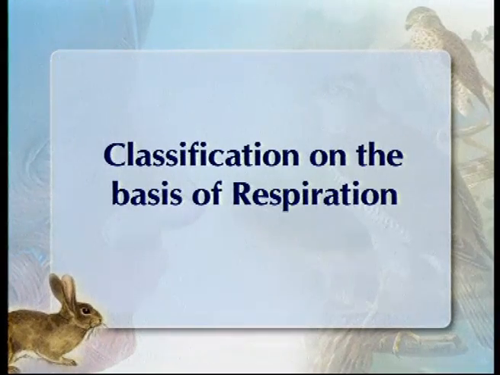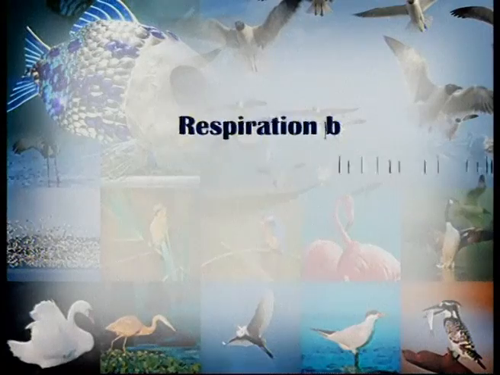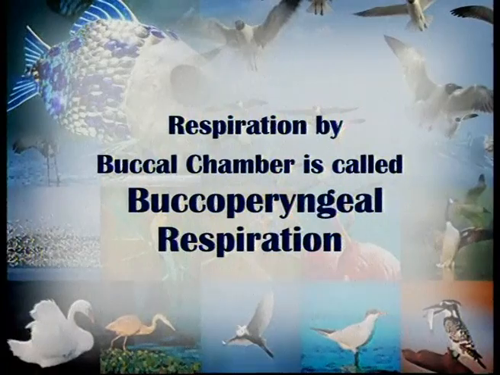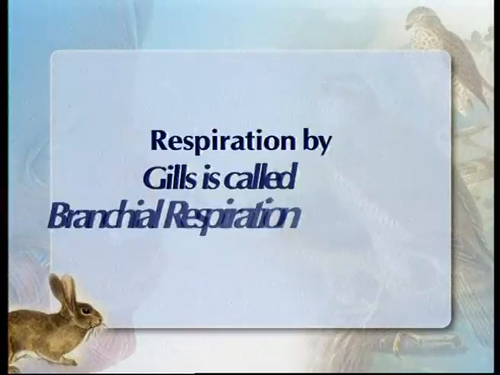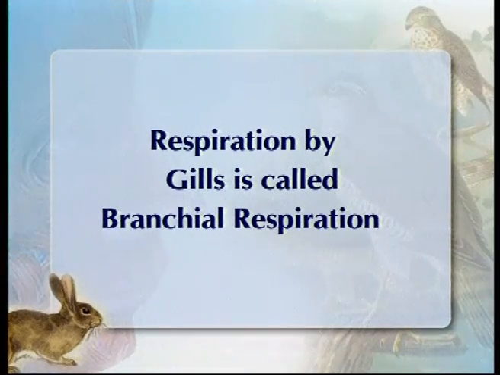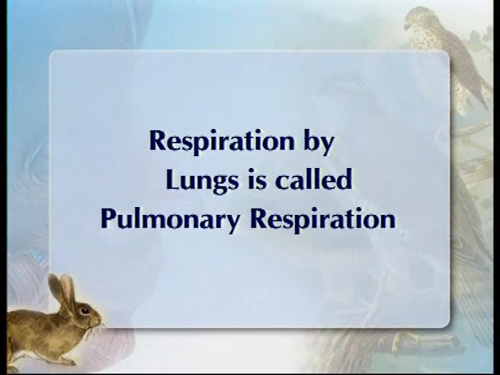Now, we will discuss respiration. Respiration in the different chordate groups is of 4 types. When respiration occurs by skin, it is called cutaneous respiration. When it occurs by the buccal cavity, it is called buccopharyngeal respiration. When it occurs by gills, it is called branchial respiration. And when respiration occurs by lungs, it is called pulmonary respiration. In Pisces, respiration always occurs by gills.